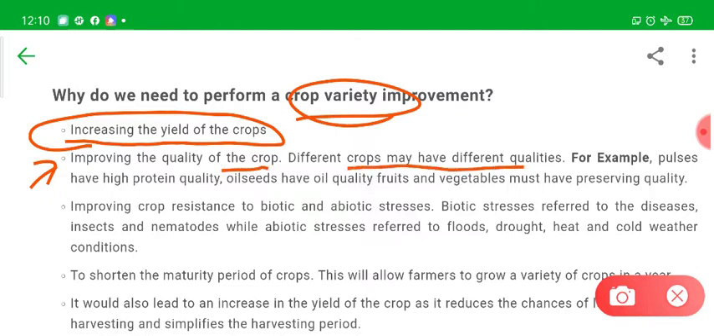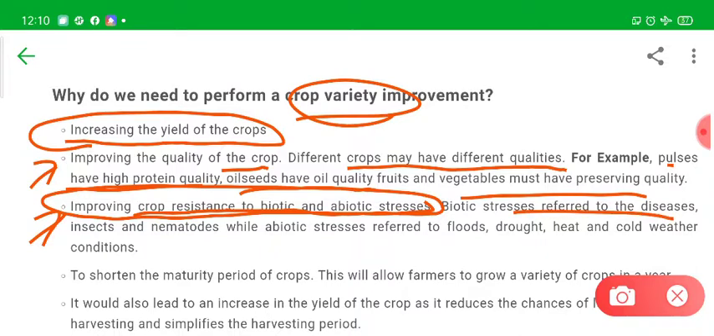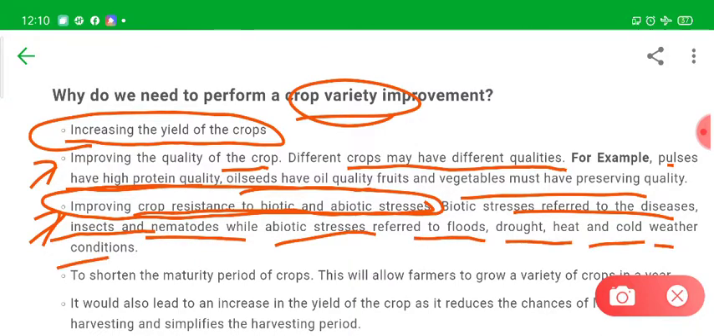Then, improving the quality of the crop. Different crops may have different qualities. For example, pulses have high protein quality, oil seeds have oil quality, and vegetables must have preserving quality. Then, improving crop resistance to biotic and abiotic stresses. Biotic stress refers to diseases, insects, and nematodes, while abiotic stress refers to floods, droughts, heat, and cold weather.